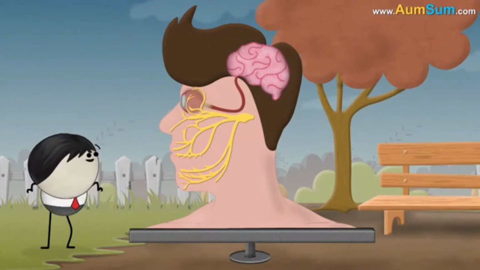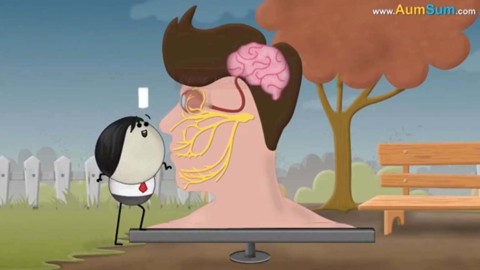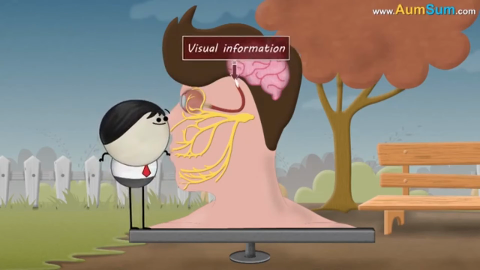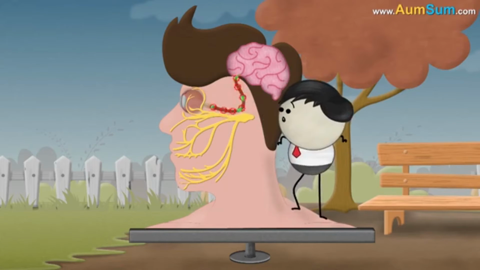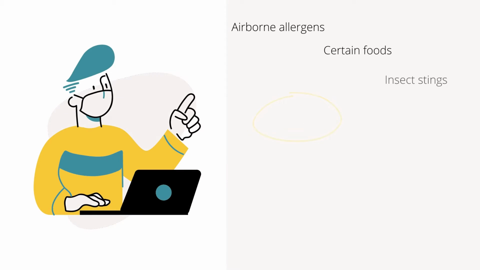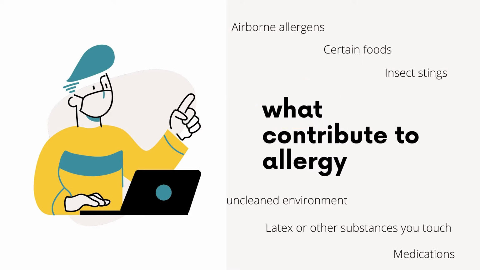When you're exposed to the allergen again, these antibodies can release a number of immune system chemicals such as histamine that cause allergic symptoms. Common allergic triggers include airborne allergens such as pollen, animal dander, dust mites, and mold. Certain foods, particularly peanuts, tree nuts, wheat, soy, fish, shellfish, egg, and milk.